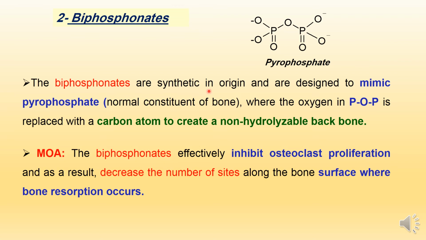Bisphosphonates are synthetic in origin and they are designed to mimic the pyrophosphate. What is pyrophosphate? This is the structure of pyrophosphate. Pyrophosphate is a normal constituent of the bone.